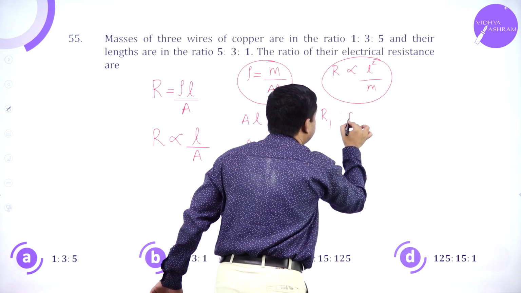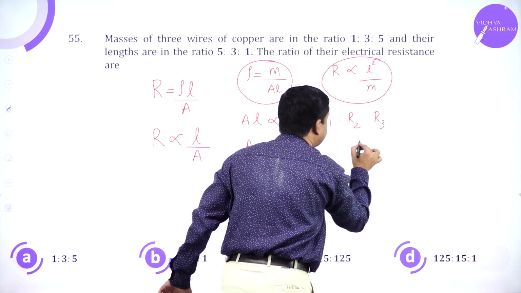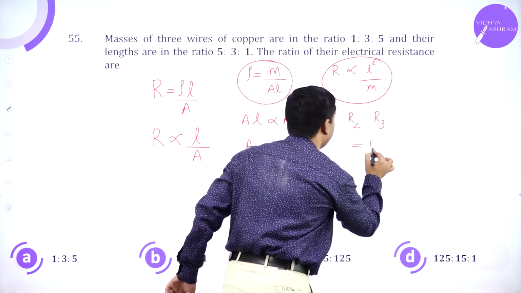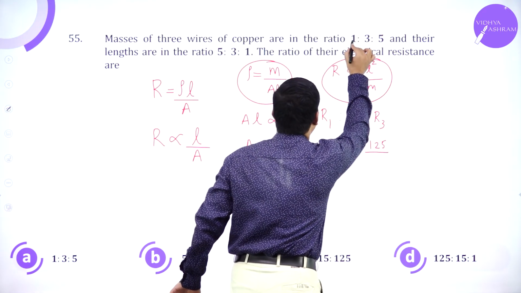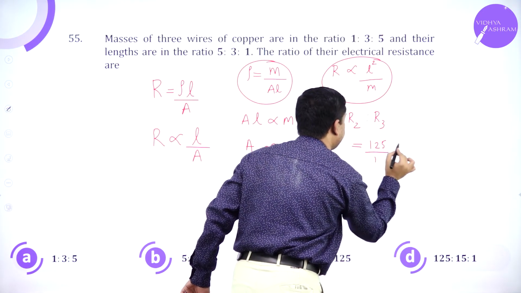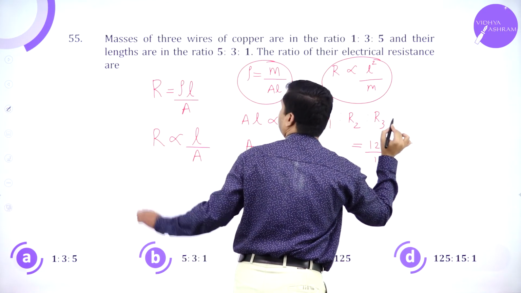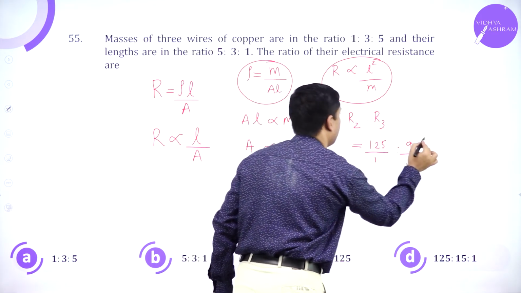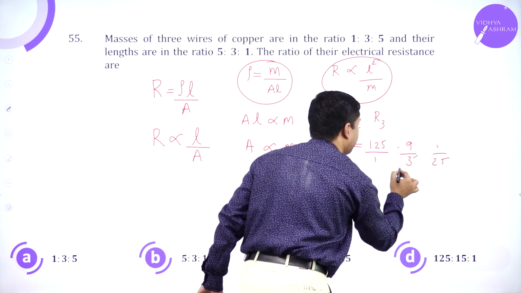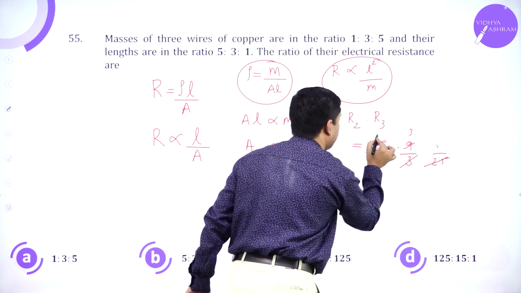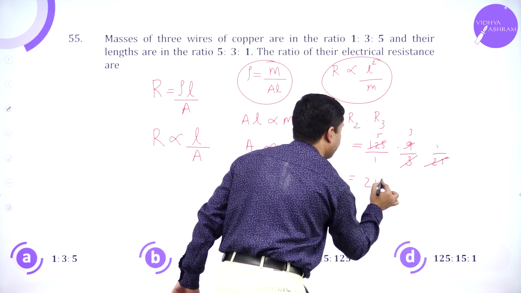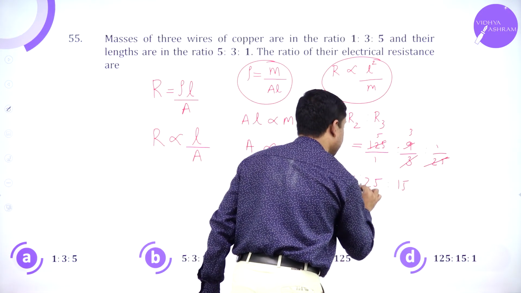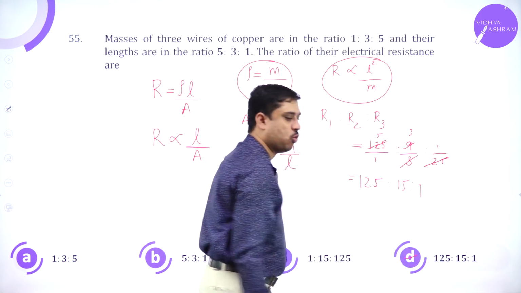So R1 is to R2 is to R3 is L square over M: 5 square by 1, 9 by 3, 1 by 5. That is 25 is to 3 is to 1 by 5. Multiply throughout by 5: 125 is to 15 is to 1 is the answer.